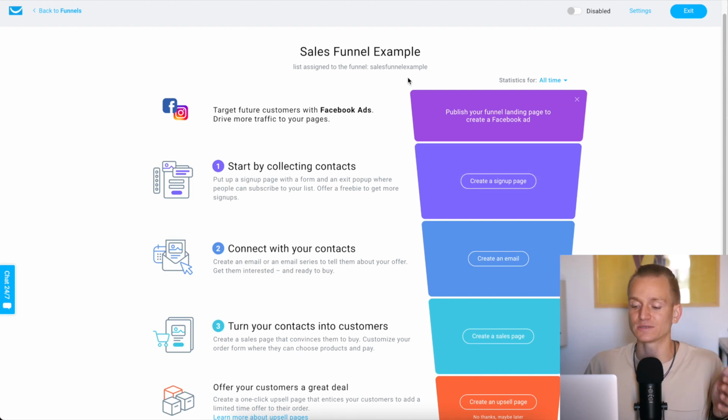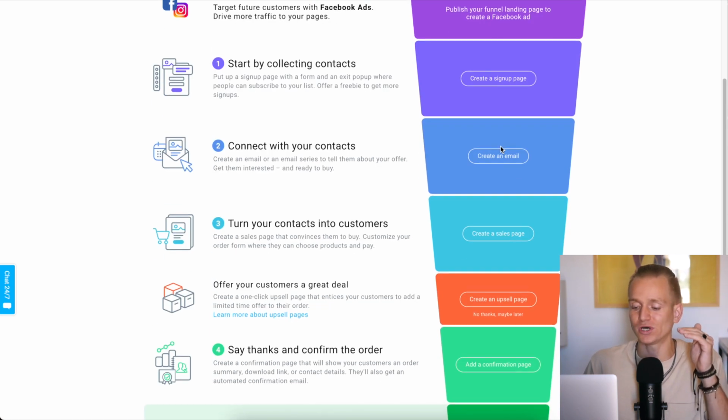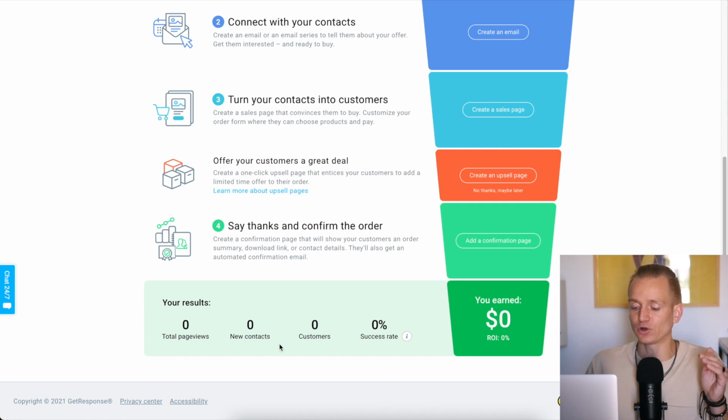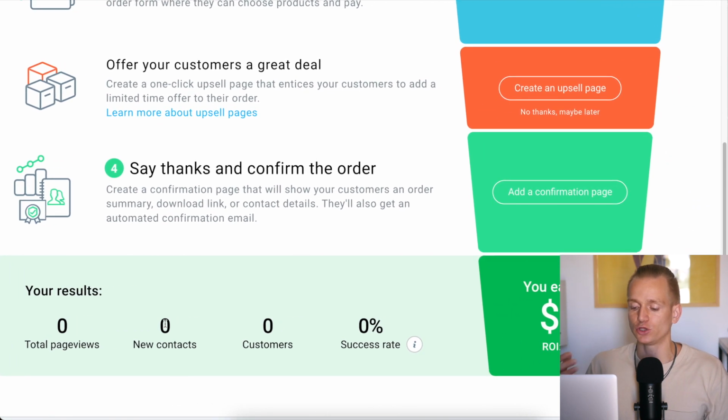So if you're going to run Facebook ads or Instagram ads, you can connect that automatically to this whole sales funnel. So you will have everything in one place, and it's going to be very easy to track and see what is happening. And then at the bottom, you will have all of your stats, how this sales funnel is performing, how many pages you got, new contacts, customers, success rate, basically how much money you generated through the sales funnel, and what is your return on investment.